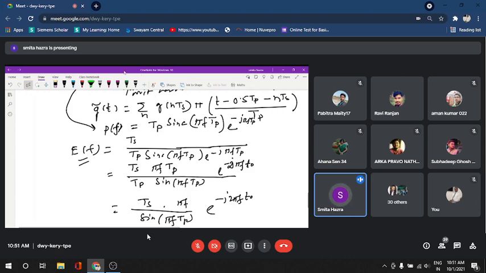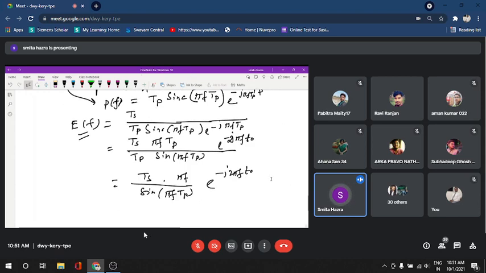So for the passband gain, and these things we are considering in the passband, isn't it? All these things are in the passband.